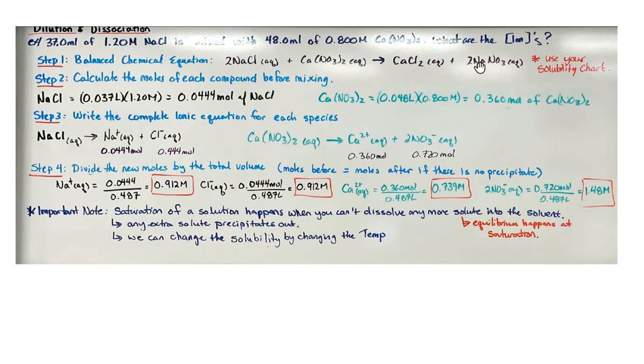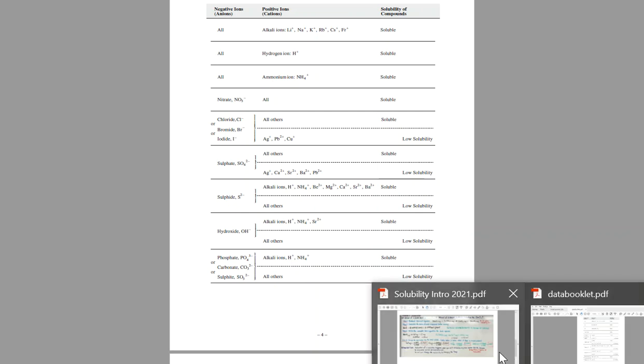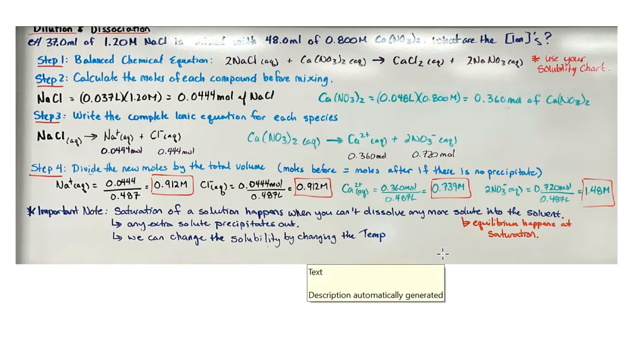Here I have a nitrate and a sodium. If we look back at our charts, anything will remain soluble with sodium or any alkali metal. And nitrate, anything with nitrate will remain soluble. So those guys are just going to stay in the solution. So make sure you have that chart. We'll use it in the next class as well to figure it out.